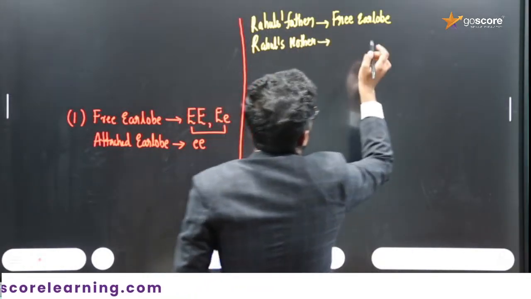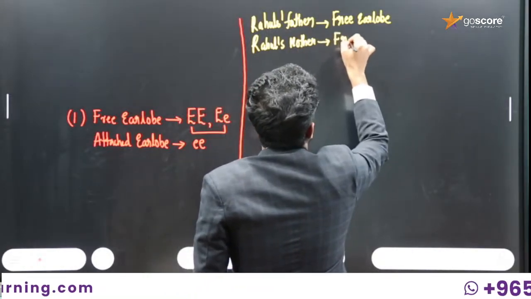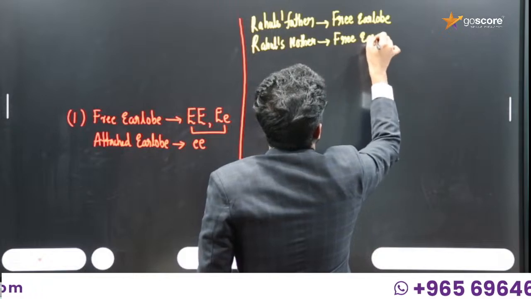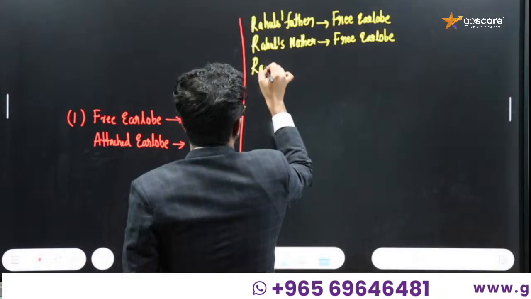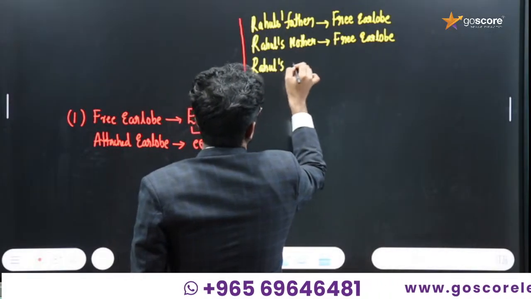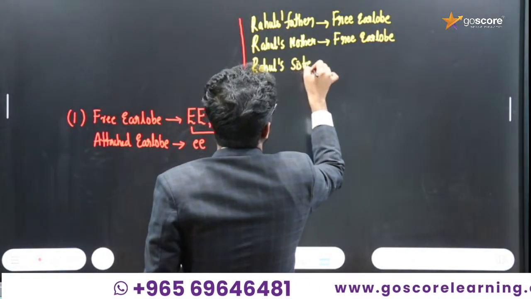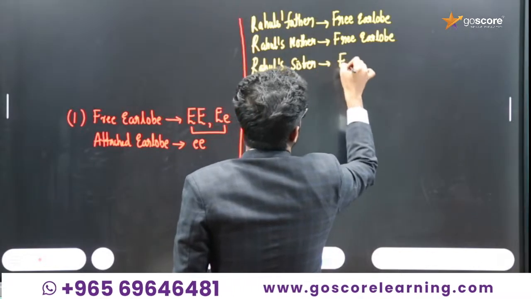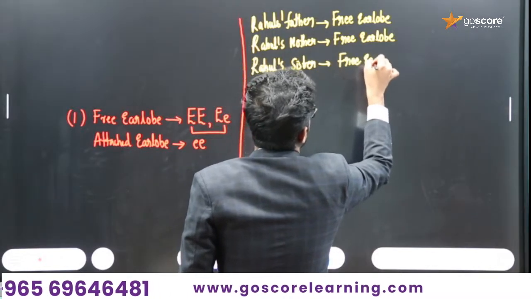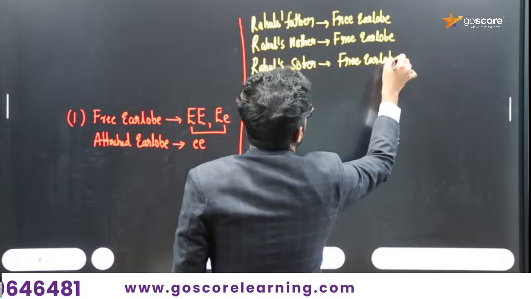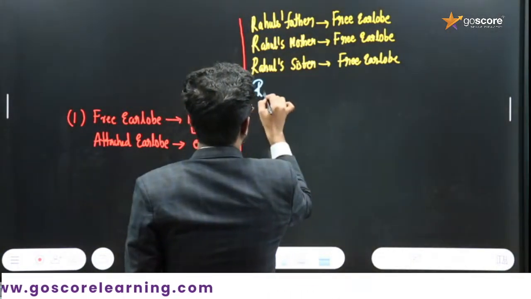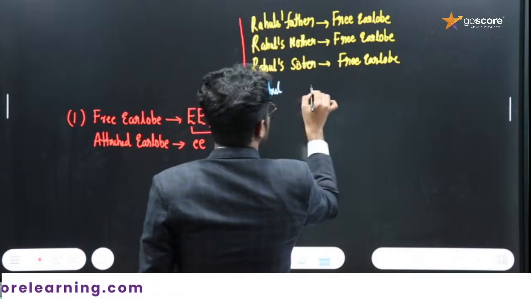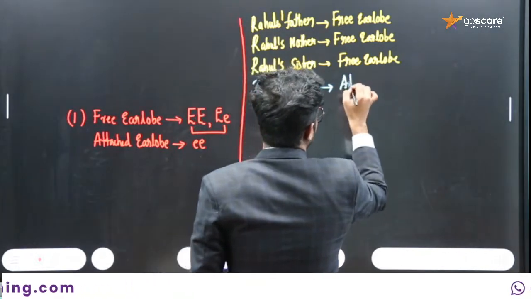Rahul's mother, free ear lobe. Rahul's sister, free ear lobe. The next is a crucial one, that is Rahul: attached ear lobe.